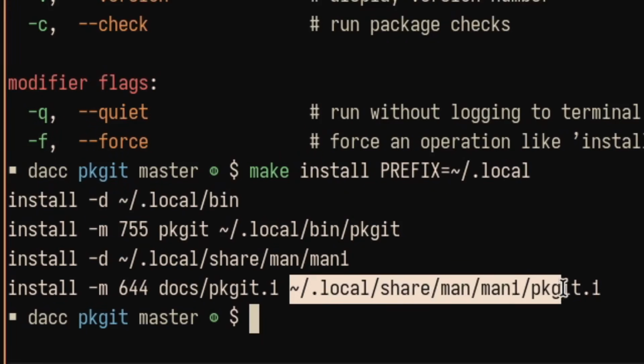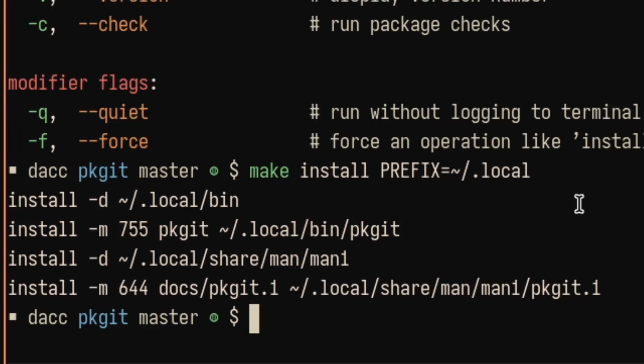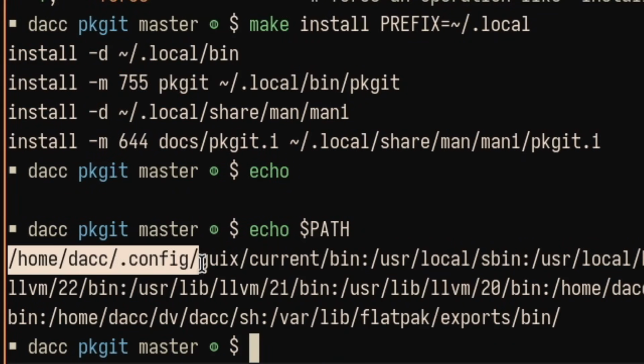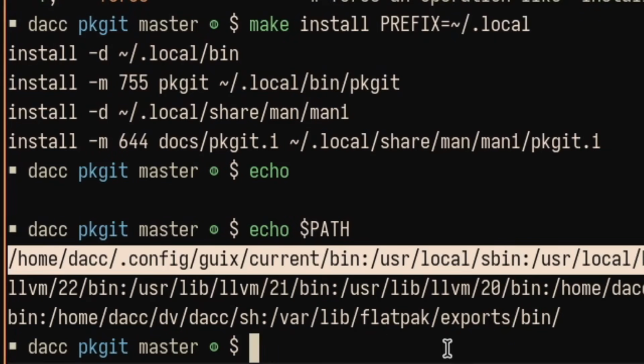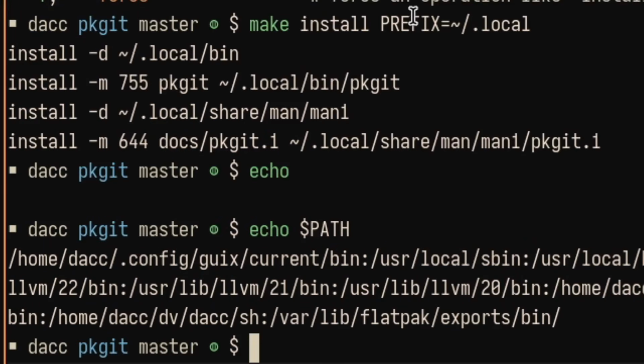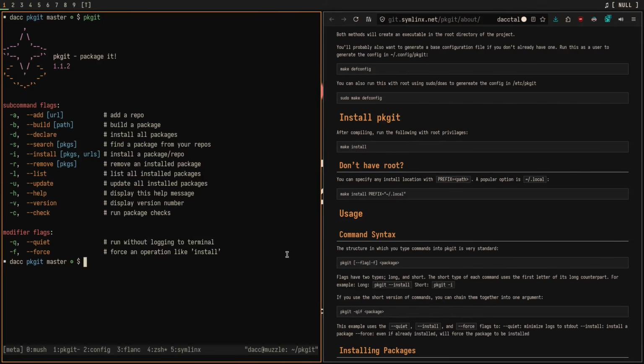This is probably not going to work because the man pages need to be installed elsewhere, but pkgit will work as long as this local bin path is in your path. And we can determine that by doing echo $PATH in all caps. And you can see I have a couple of different places in my path, including, of course, home, deck, local bin. This is the one that you need to have in your path for this prefix to work. And since I've already installed pkgit, I can now run pkgit without doing the ./ to run the executable.